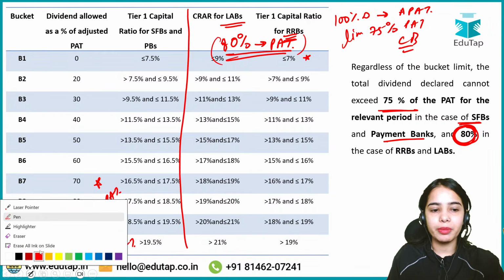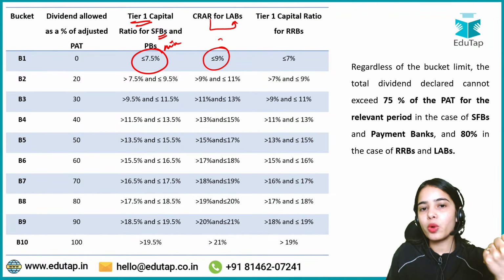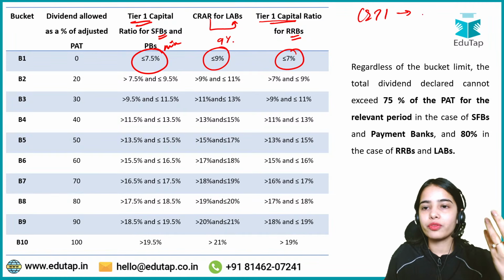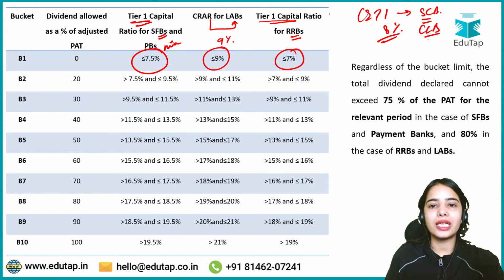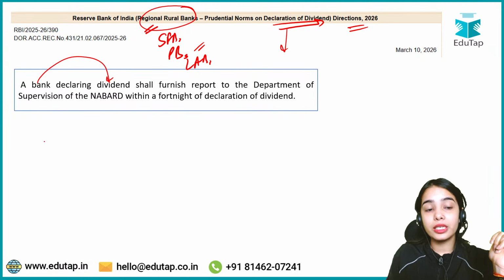And how you can remember the table: Tier 1 capital for small finance banks, the minimum requirement is 7.5%. CRAR for LABs, the minimum requirement is 9%. That is the same for the scheduled commercial bank also. Tier 1 requirement for the RRBs is 7%. Common equity Tier 1 requirement of the scheduled commercial bank is 8%, because the scheduled commercial banks also have to maintain the capital conservation buffer, which the other categories of banks are not as much required to maintain.